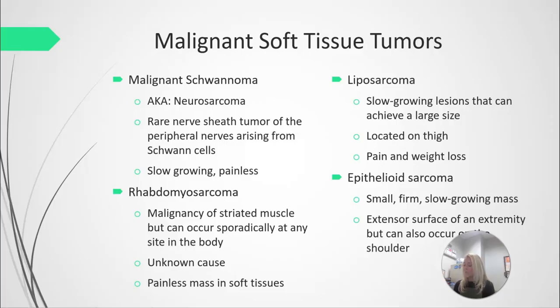Epithelioid sarcoma. They are small, firm, slow-growing masses, typically found on the extensor surfaces of an extremity, but can also occur in the shoulder. And they usually develop deep enough that they are undetectable on physical examination. So you can't palpate these. We usually don't see these easily.